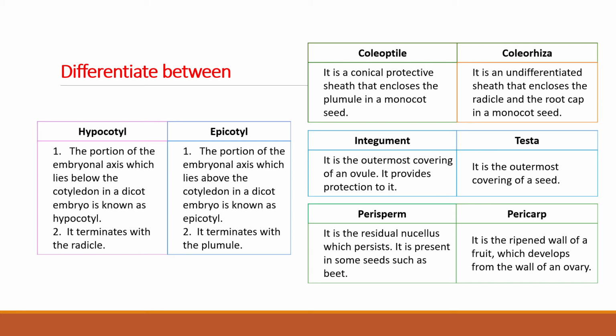Integument is the outer covering of an ovule. It provides protection. Testa is the outermost covering of the seed. Perisperm is the residual nucellus which persists. It is present in some seeds such as beet. Pericarp is the ripened wall of a fruit which develops from the wall of an ovary.